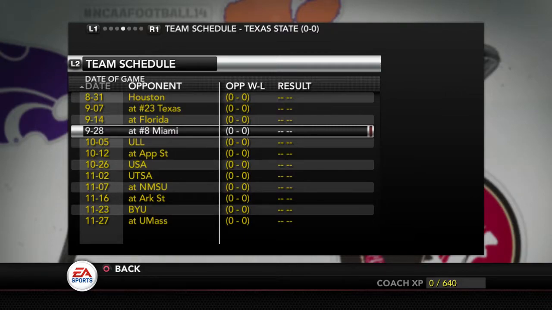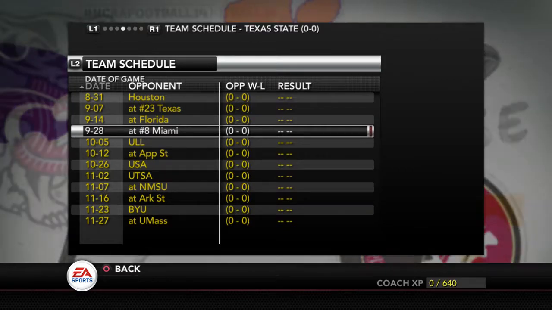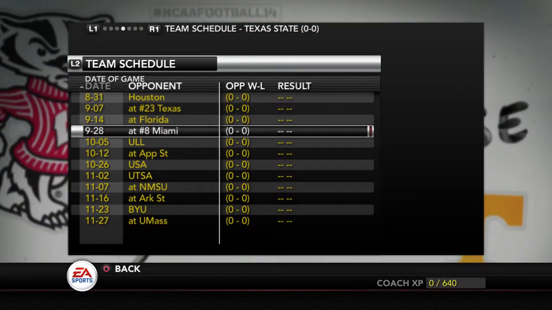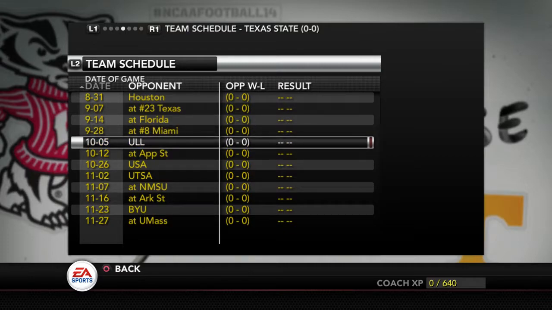We want to play a couple games out east in Florida because we're going to be recruiting a lot out of Texas, but I kind of want to get that speed out of the southeast, which would involve Florida. So I'm going to try playing as many games as I possibly can over there, get some exposure and hopefully get a couple recruits interested in us in the future. But then we come back home for Louisiana Lafayette, which will be a tough game.